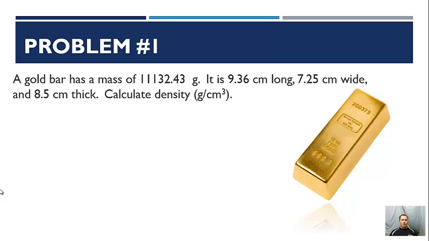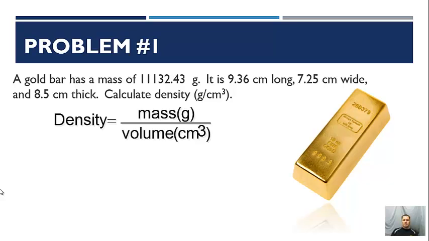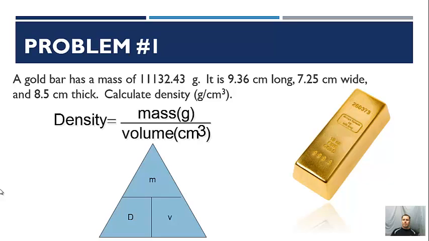First problem here. A gold bar has a mass of 11132.43 grams. I know it's a weird number, just go with me on this. It is 9.6 centimeters long by 7.25 centimeters wide and 8.5 centimeters thick. So calculate the density. So density, remember, is mass divided by volume. We pull up our density triangle, right? We get rid of density, it's going to be mass divided by volume.